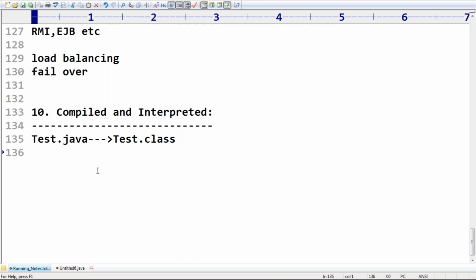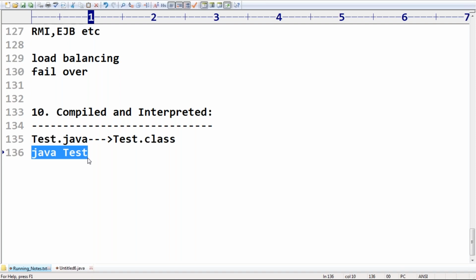Next, I have to run this .class file. To run it, we use the Java interpreter, which is responsible for executing our .class file.